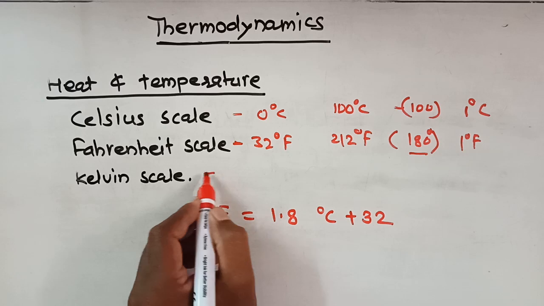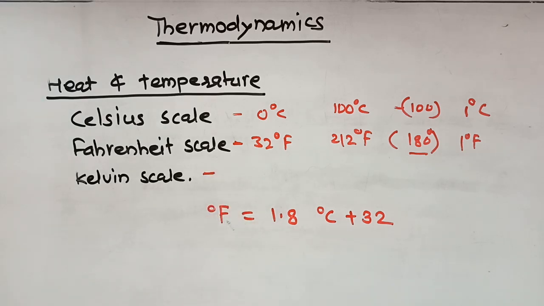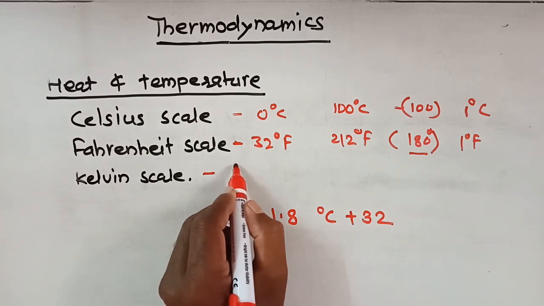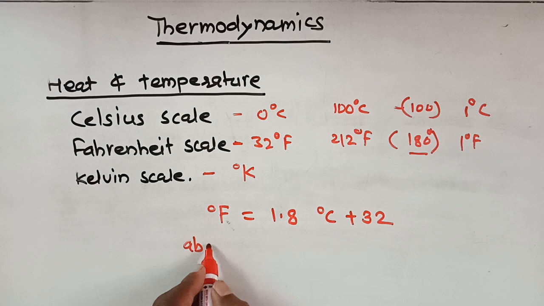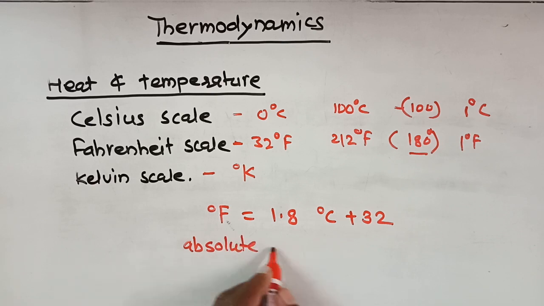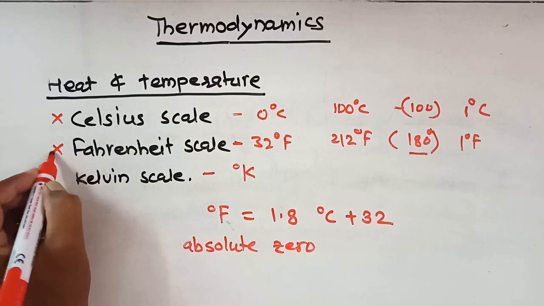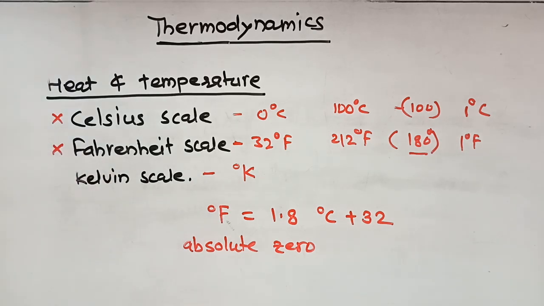There is a third scale, which is the universally accepted scale, known as the degree Kelvin scale. In the degree Kelvin scale, there is an absolute zero, which is not there in the Celsius scale or the Fahrenheit scale.